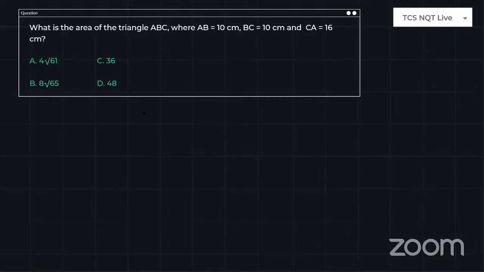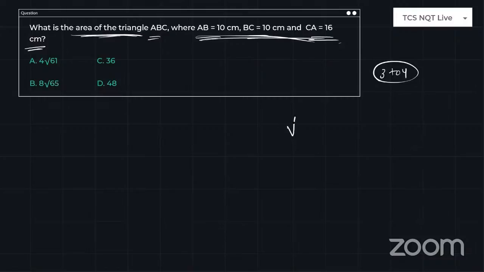Okay, so just look into the next question. What is the area of the triangle ABC where the sides AB, BC, CA are given? Guys, you need to remember this formula for the time being. Why? Because I have seen around 3-4 questions from all the previous slots. For example, till now, I think we have completed 3 slots of TCS, right? So I have seen all the questions of the quantitative aptitude. I have faced around 3 to 4 problems based on the area of a triangle using the sides. So try to remember this.